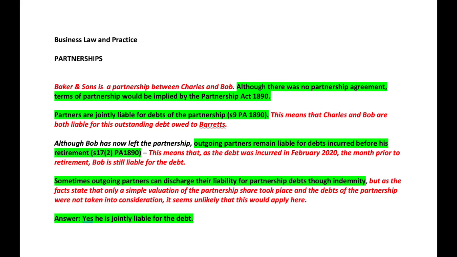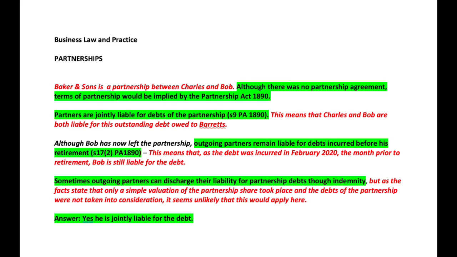So I've set out the law here. Outgoing partners remain liable for debts incurred before retirement, and that's from section 17(2) of the Partnerships Act 1890. And then I've gone on to apply the facts from the scenario given, and said that this means that as the debt was incurred in February 2020, the month prior to retirement, Bob would still be liable for the debt.